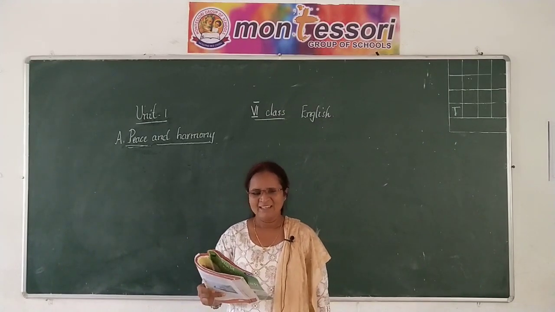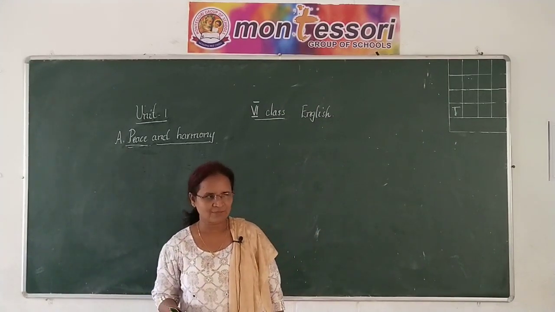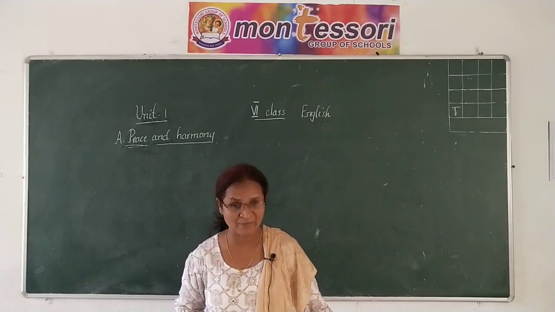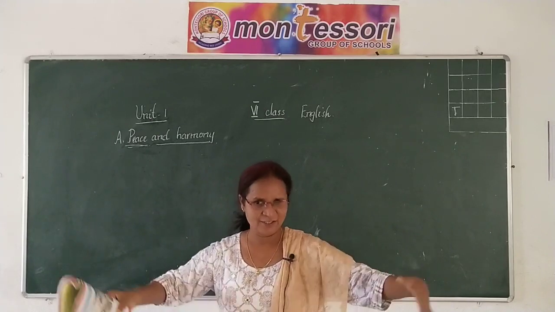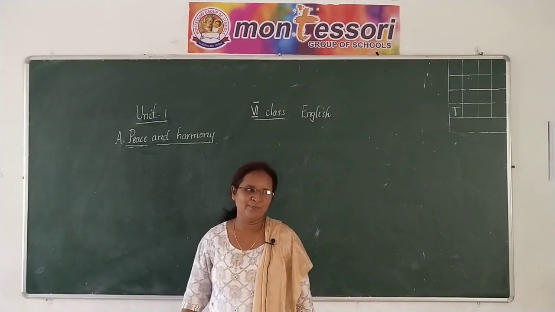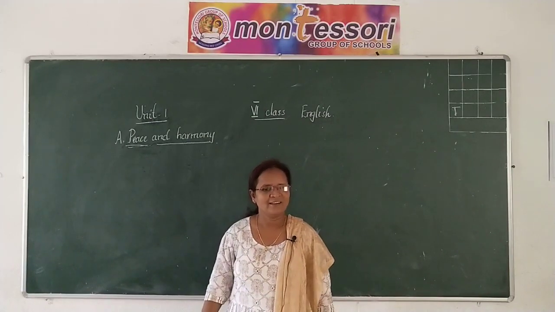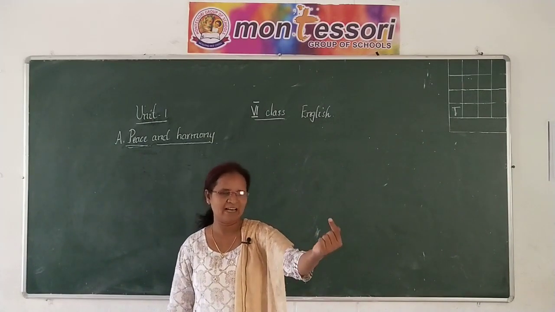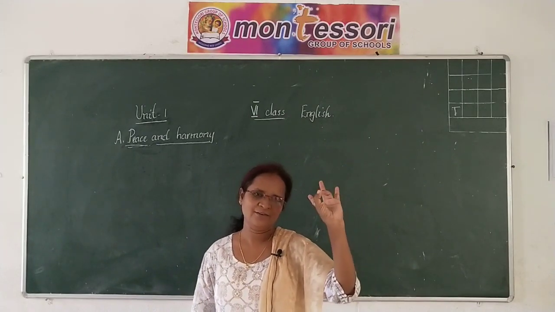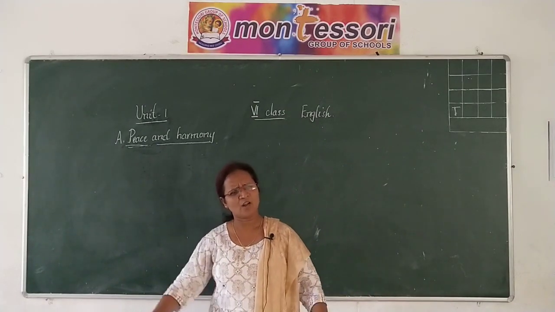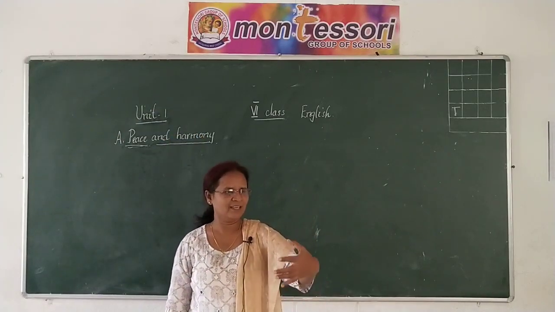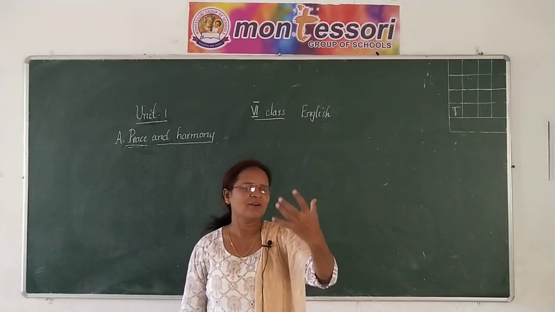So here, let's discuss the elephant. What kind of animal is it? It is a huge animal, not very small. It's brown and grayish in color. Sometimes we find animals with the color of brown and with the color of gray, and it has a long trunk. With that, it will be pouring water on its body.